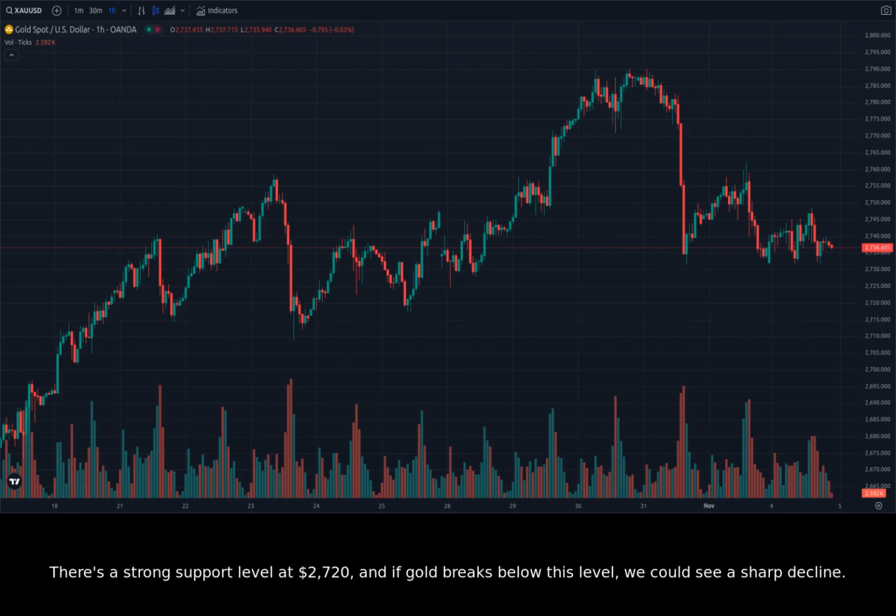The recent price action suggests that the bulls are losing momentum, but the bears have not yet taken control. There's a strong support level at $2,720, and if gold breaks below this level, we could see a sharp decline. However, if gold breaks above the resistance at $2,730, it could signal a return of bullish sentiment. The 1-hour chart is a great tool for identifying short-term trends and reversals.